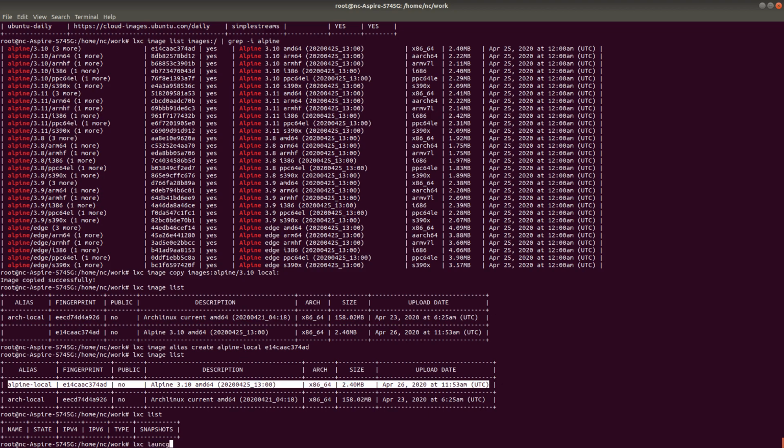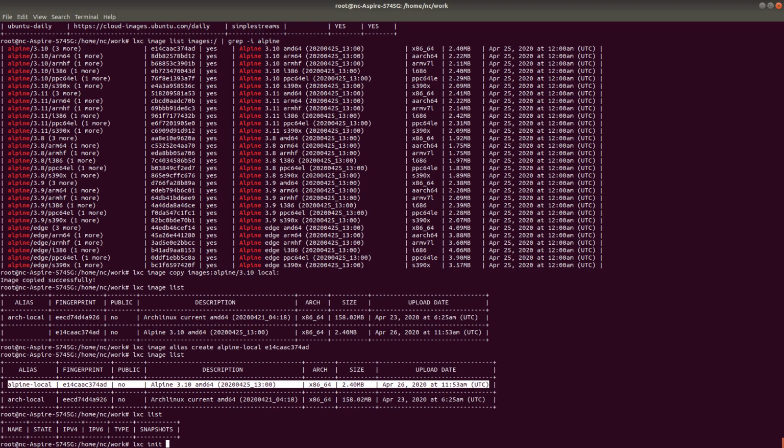So there are two ways of creating a container. If I want to just create the container and not start it, then I have to use LXC init. But if I want to create the container as well as start it, that means start the machine, right? Try to understand the difference. In Docker, you have a particular service that gets started whenever you start the container. But in LXC, whenever you start the container, it's going to start the operating system, not a specific service. I can start tens of services inside that container. So if I just use LXC init, it's going to start the machine.